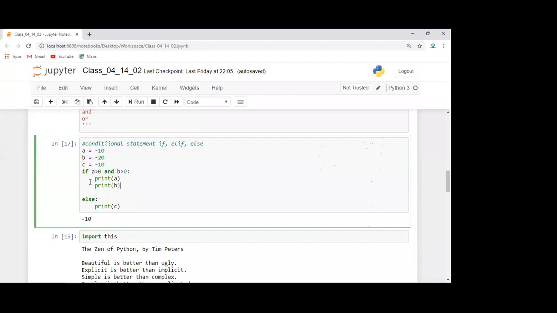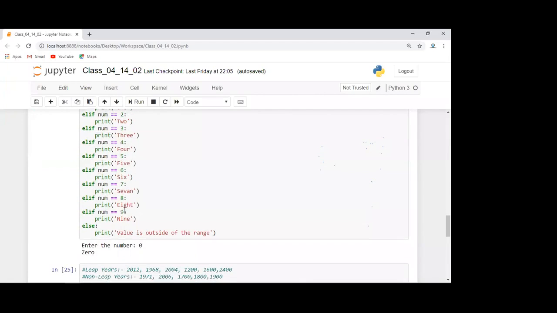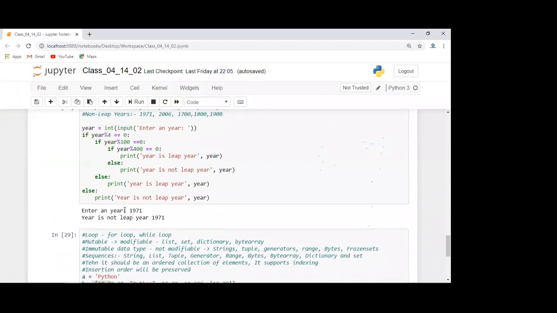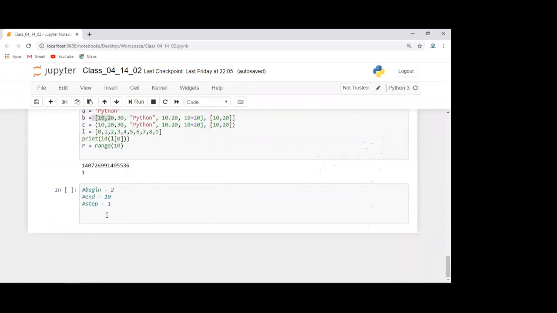Here I said I want to execute these two statements 5 times. One option is to copy and paste them 5 times, that is fine, but again you are rewriting the code. You should not do that. If you think that a few statements are going to execute several times, then you can go for a loop. Loop means it will run based on some condition or some values, till that condition becomes false or till that value is exhausted.